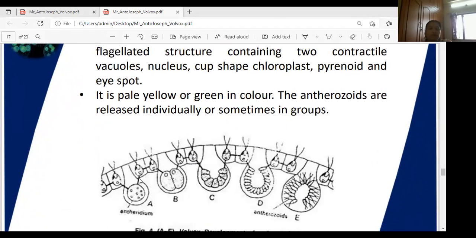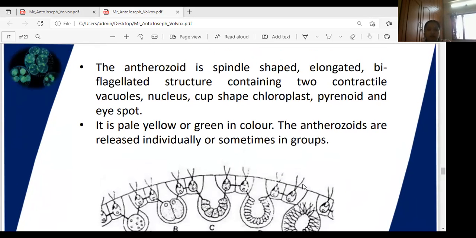First, a cell on the posterior side of the colony is converted into the antheridium or androgonidia. After the first longitudinal division it forms two cells, and the second longitudinal division forms the plate-like cells. These are the anthrozoids or spermatozoids. These antheridia or anthrozoids are spindle shaped, elongated and biflagellate. You can observe this in picture E, the spindle shape.